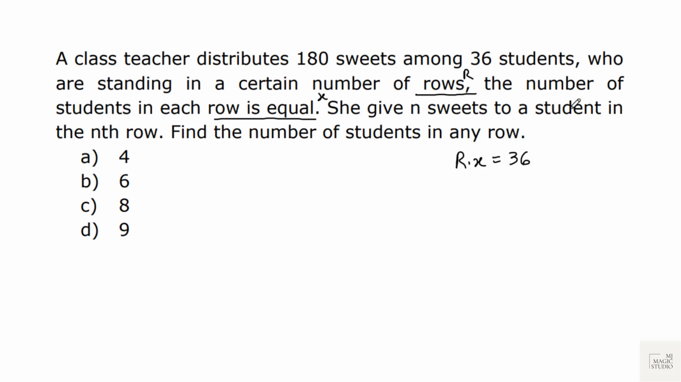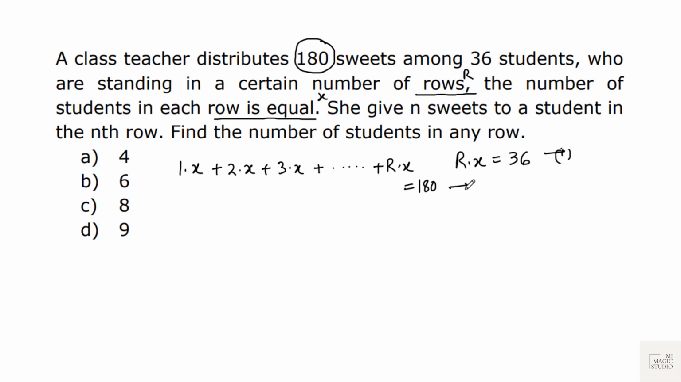She gives n sweets to a student in the nth row. That means in the first row, she has given 1 sweet to each child. And the number of students in each row is X. That means the number of sweets she has given in row 1 is 1 into X. In row 2 it is 2 sweets to each child, that is 2 into X. In row 3, 3 into X. How many rows have we taken? We have taken R rows. That means total number of sweets distributed are 1 into X plus 2 into X plus 3 into X till R into X. Now we know that total number of sweets are 180. So this is equal to 180.